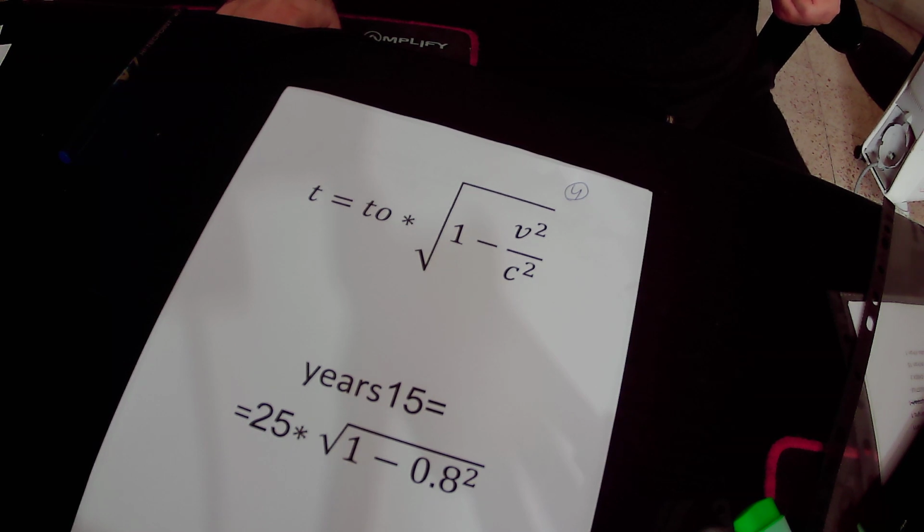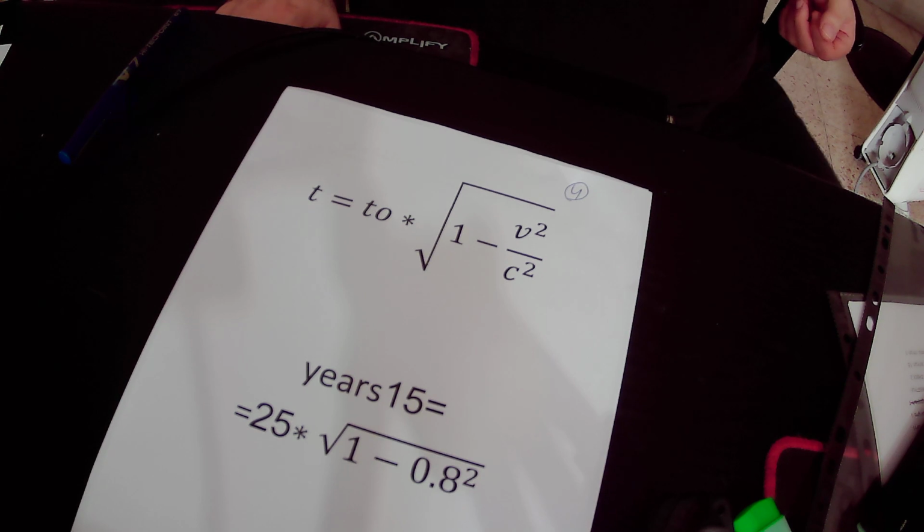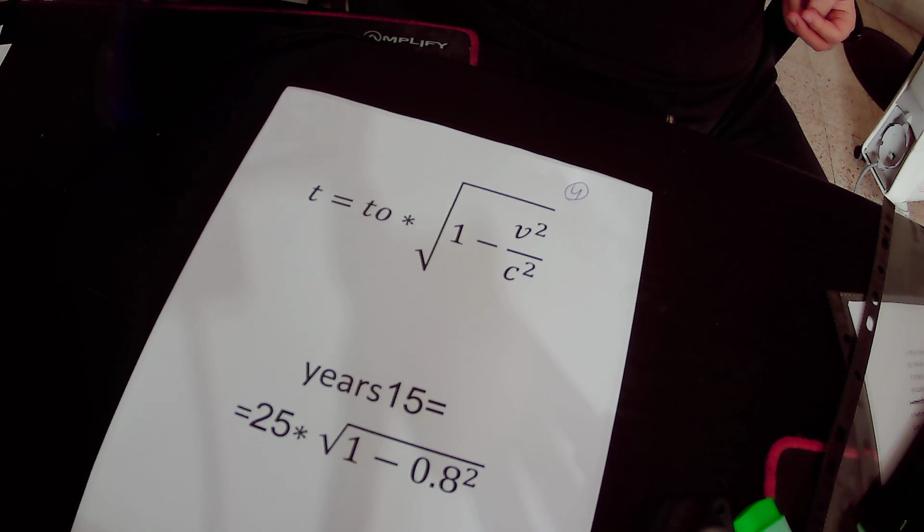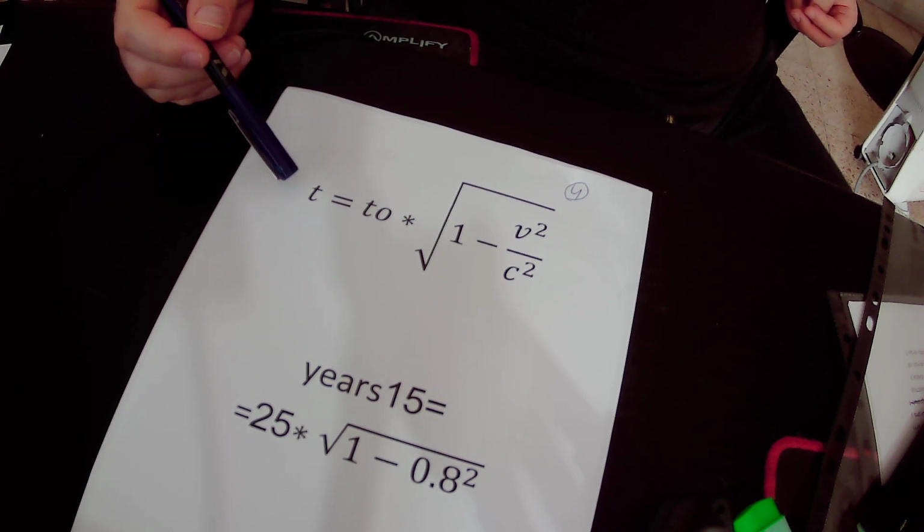Therefore, the rate of time flow in the spaceship will be slower than the rate of time flow on Earth. While on Earth it took 25 years for the twin brother to return from a journey in space, in the spaceship the total time that passed is 15 years only. So I will explain the equation of time dilation.